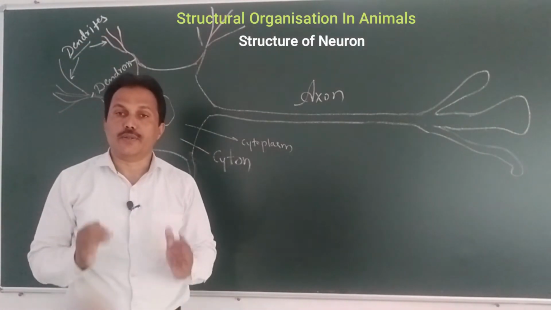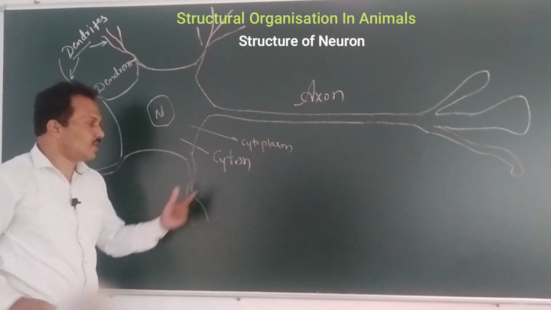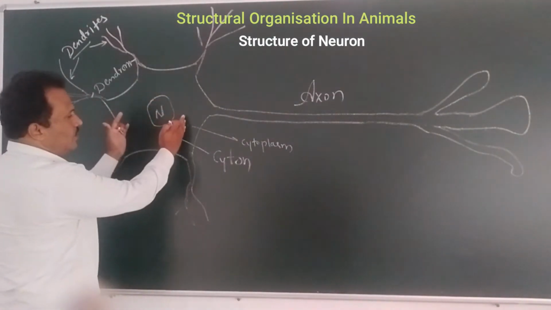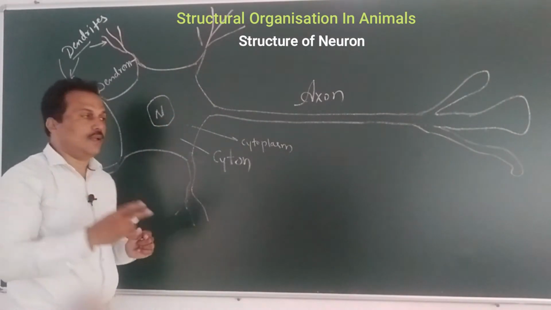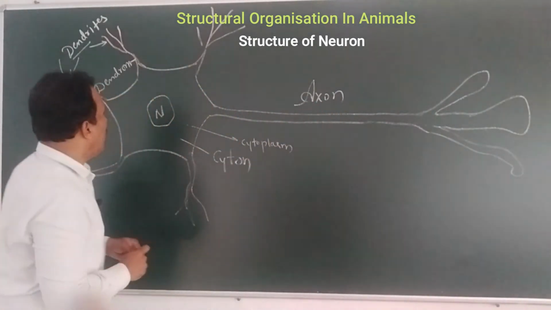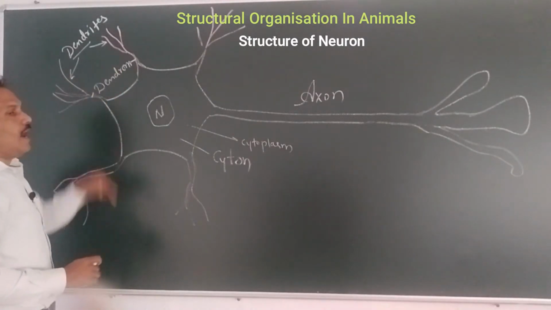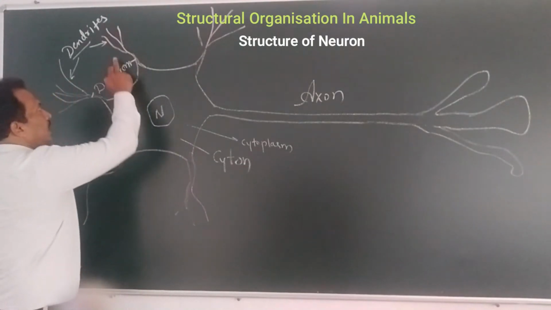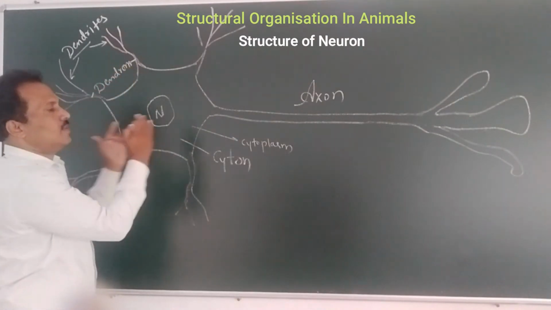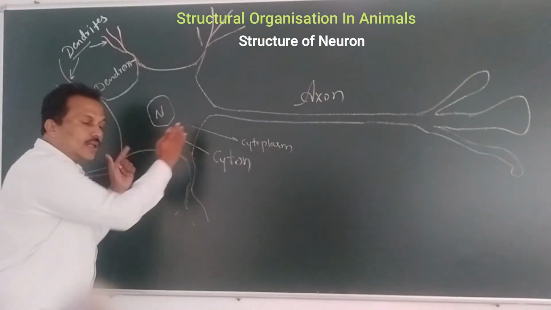So when we talk about the neuronal cell, or one neuron, this is the center place that we call the cyton, and this is the cytoplasm, this is the nucleus. There are two extensions of the cyton. One extension is known as the axon, and another extension is in the form of dendrons. The fine structure ends of the dendrons are known as dendrites. So on one side dendron, on another side axon. These are the two processes of the neuronal cell.